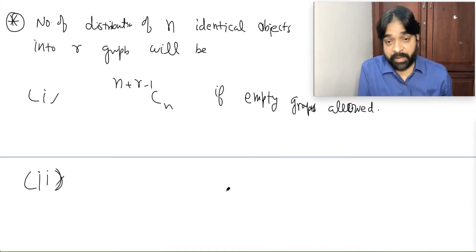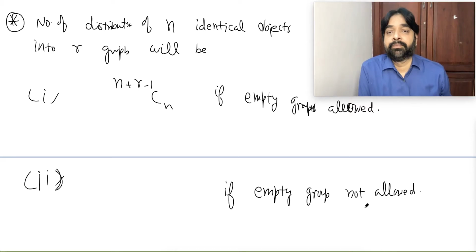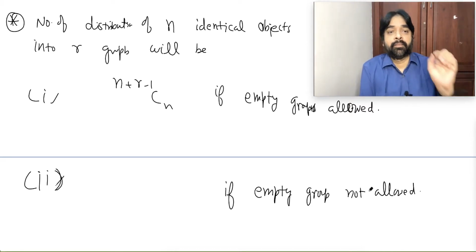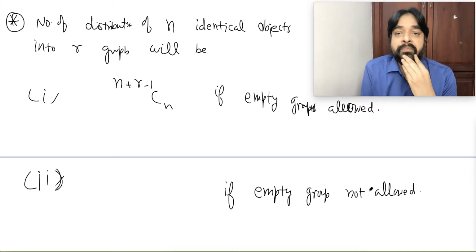The second situation is very bad. If empty group is not allowed, then what will be the answer?